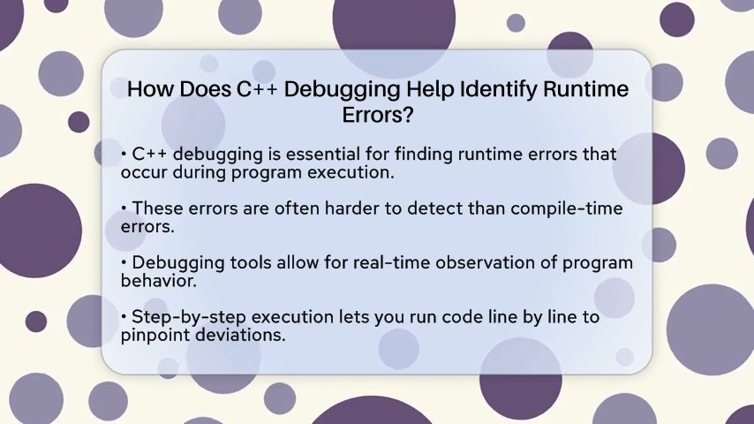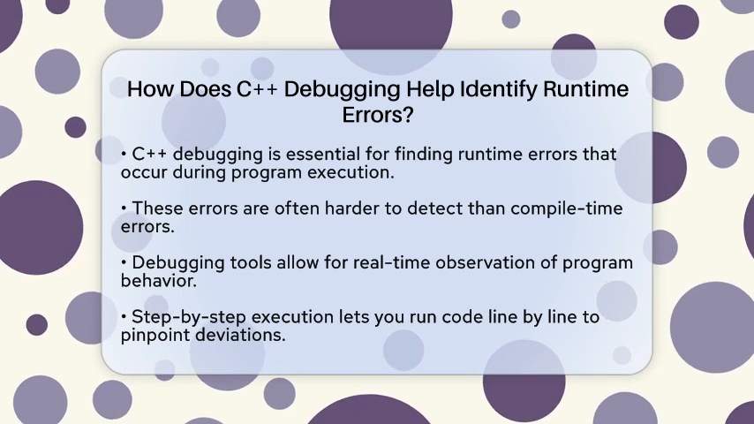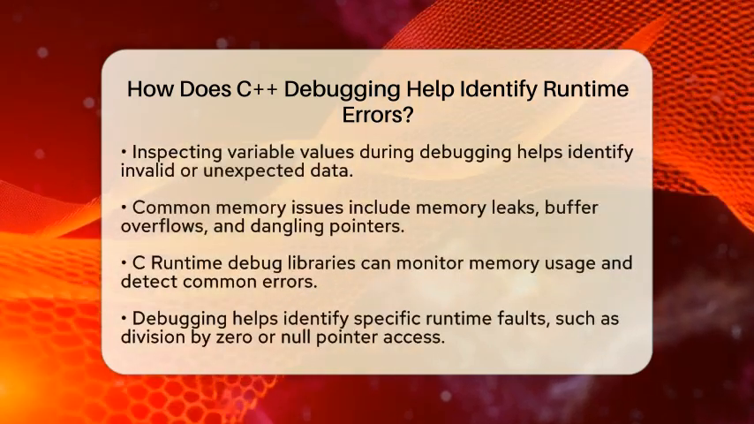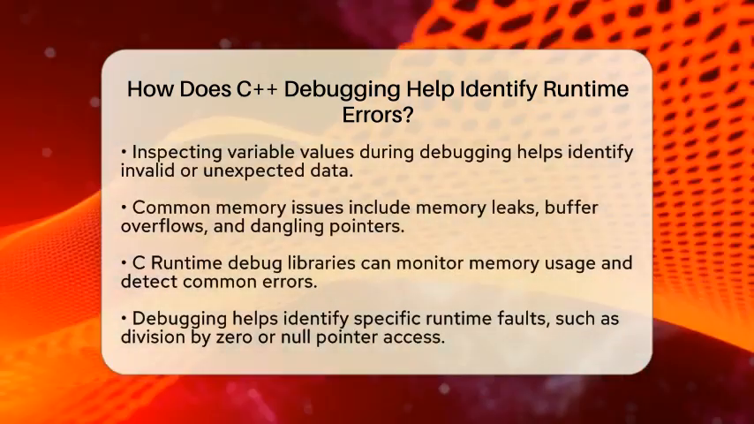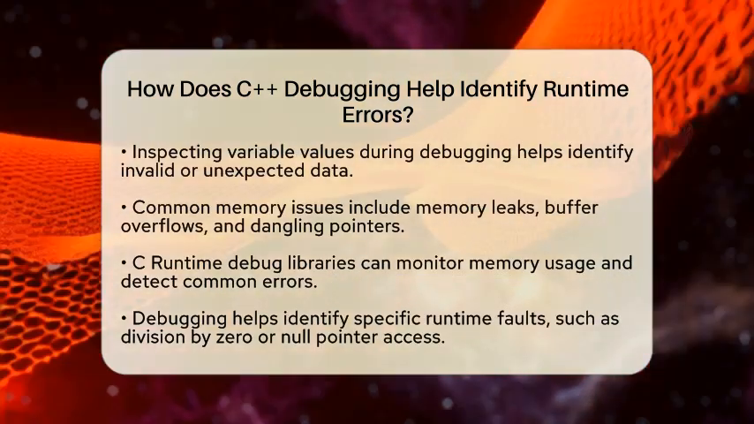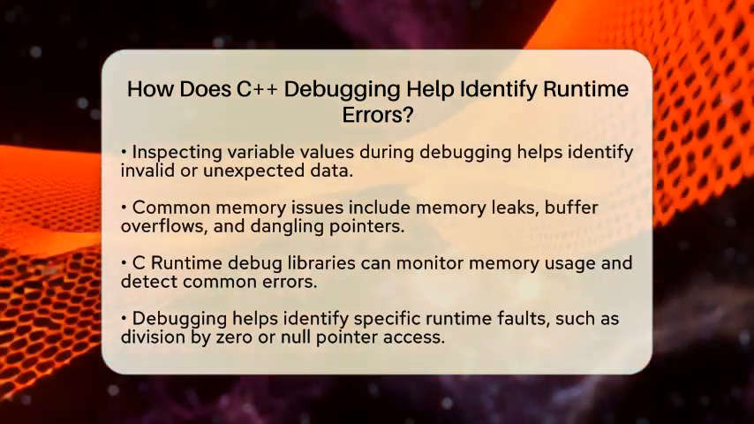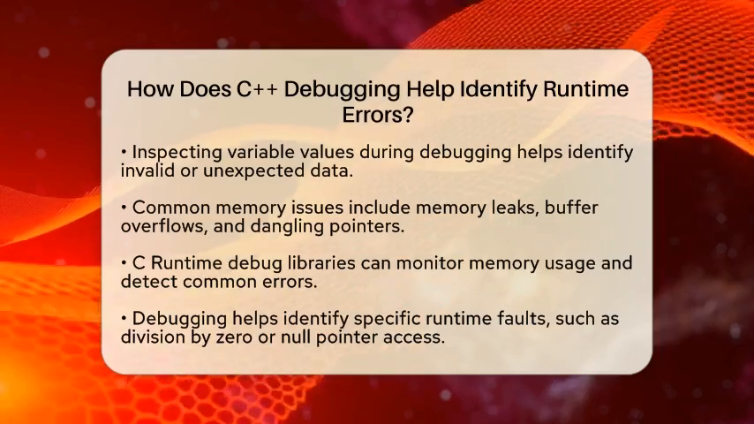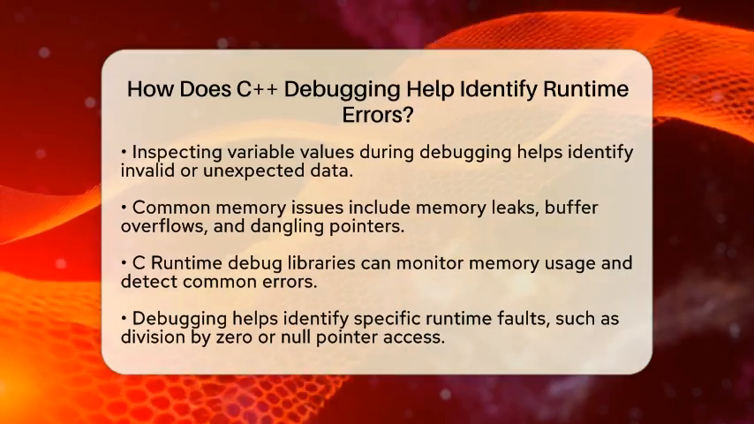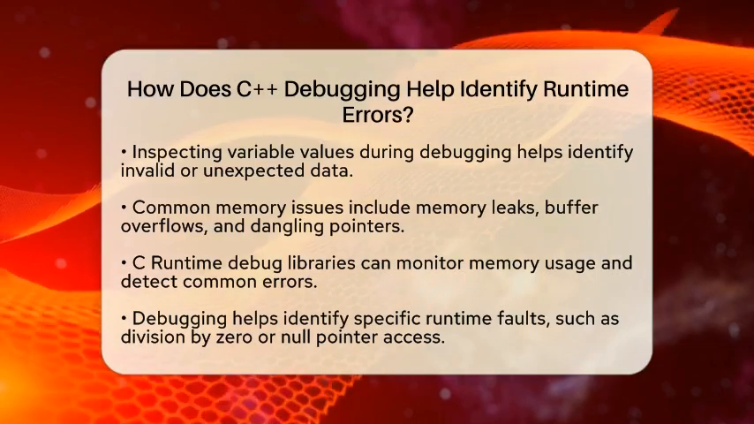Another important aspect is inspecting variable values. During debugging, you can check what is stored in your variables at different moments. This helps you find invalid or unexpected values, like null pointers or uninitialized variables, which can lead to runtime errors. Memory issues are also common culprits for runtime errors in C++. Debugging tools can help detect memory leaks, buffer overflows, and dangling pointers. These problems often cause your program to crash or behave unexpectedly.